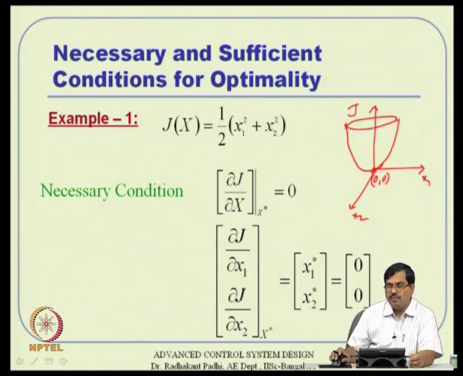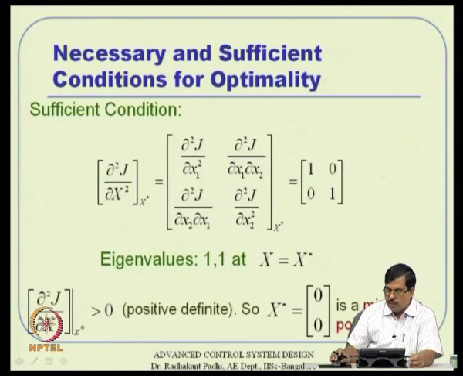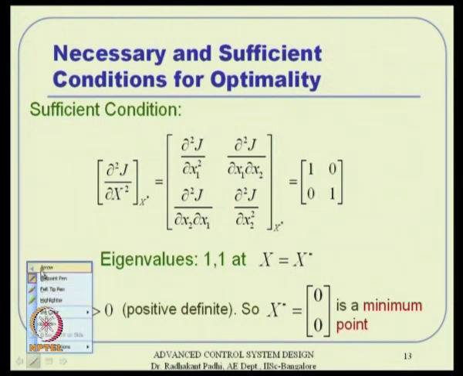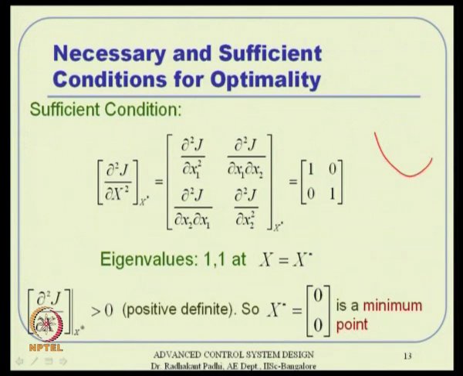Now, the same thing cannot be said for this. I do not know whether I will be able to draw a picture correctly, but let me try. So, this will be like one side it is minimum, but the other side, it will happen that way. One side it is going to increase, but the other side is going to decrease actually.